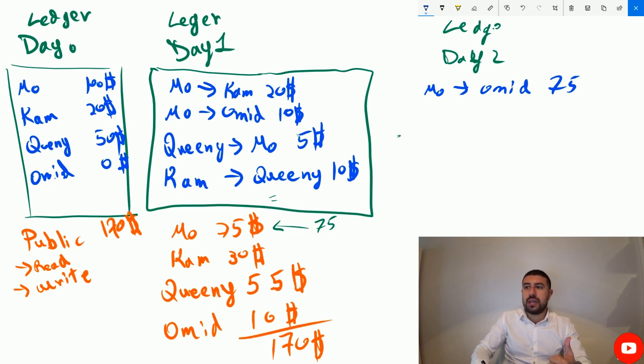How can we make sure that nobody spends our money? We spend our own money, and how can we make sure that everything adds up together? So in the upcoming lectures, we're going to start seeing how through digital signatures we can fix some of these issues, and how through hashing functions and through miners we can make all of this work to create the blockchain.